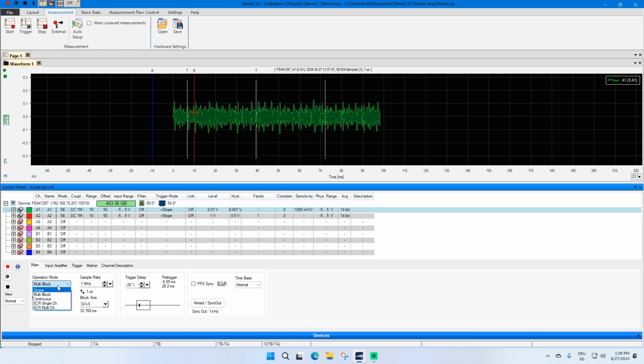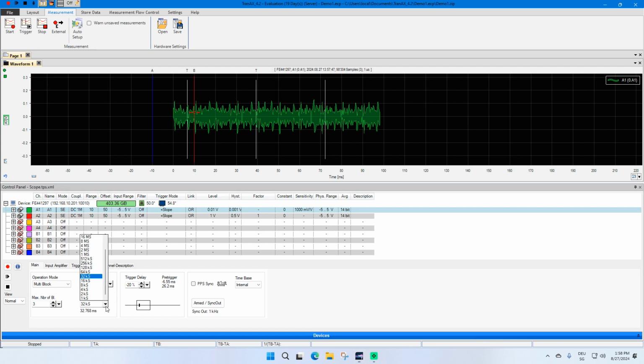The multi-block and the scope mode are so-called memory modes. That means that the measurement is done only in the memory of the data acquisition device. Therefore, the maximum memory is limited to what you have installed on your board. In my case, it's 128 megasamples. If you choose the maximum, the number of blocks is limited to 1. If you have smaller blocks, the number of blocks is of course higher.